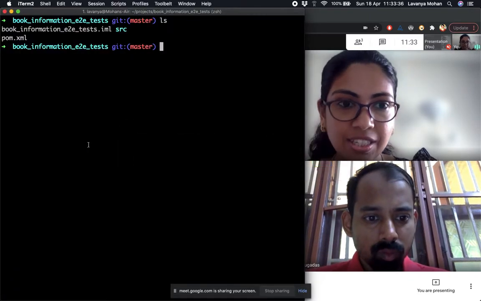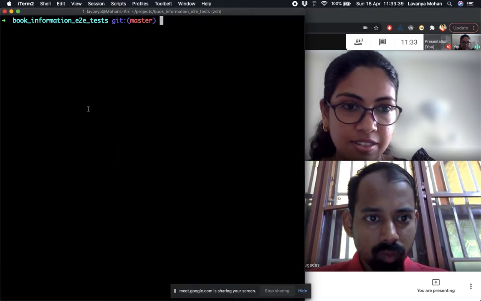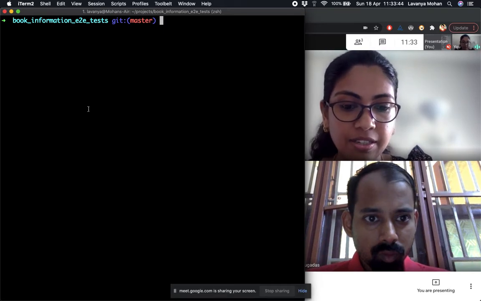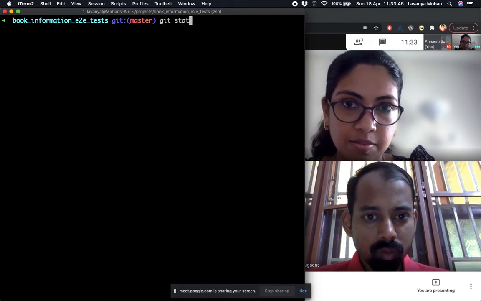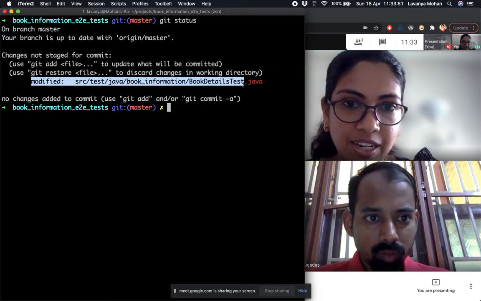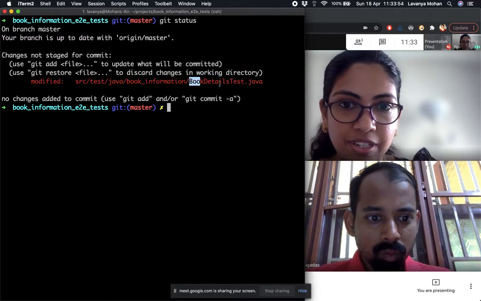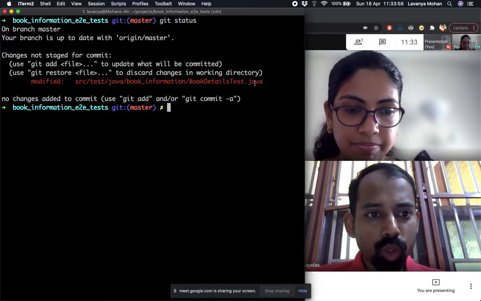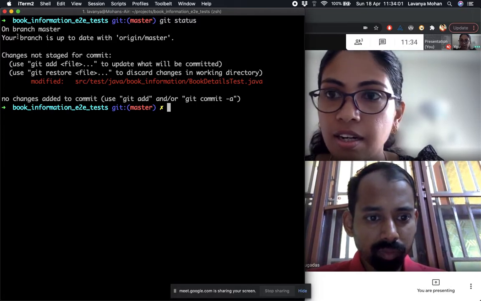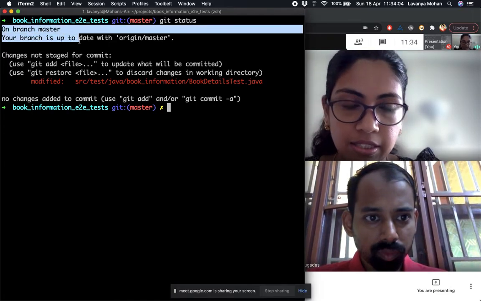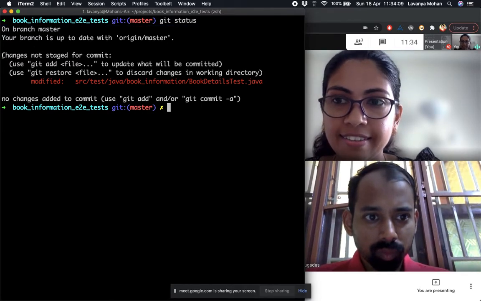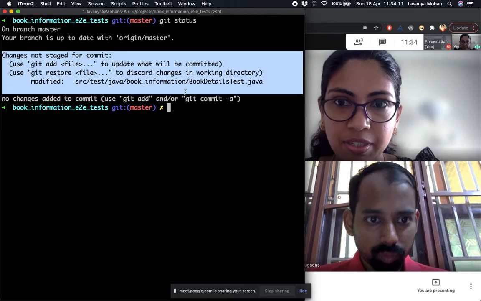And to see whether something changed, we could see this via one of the git commands called git status. So here git status tells us that one file has been modified. Now this was the file where we made the changes. Do you want to walk through each line after git status? Okay. We will actually talk about branches a little later. So let's ignore the first two lines for now, and let's focus on this particular section.